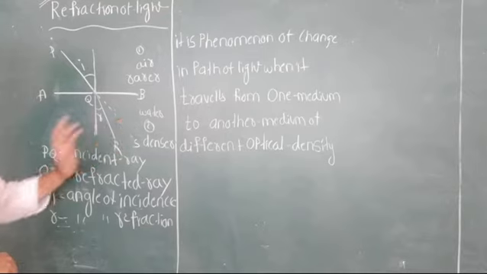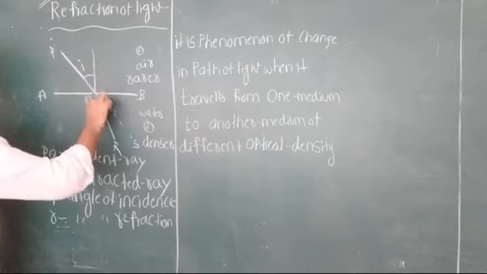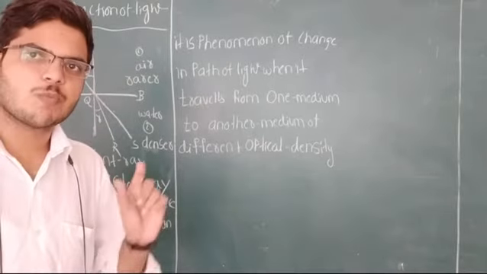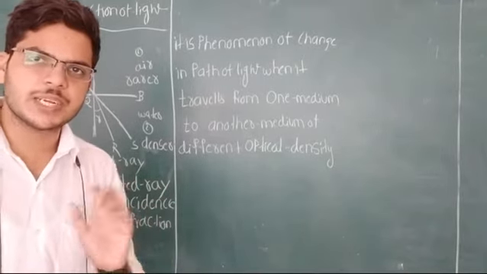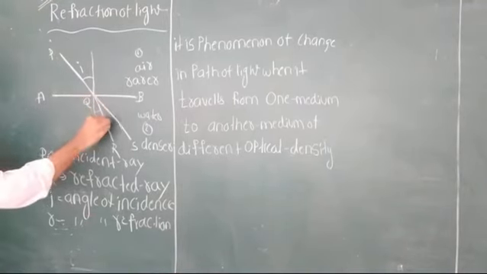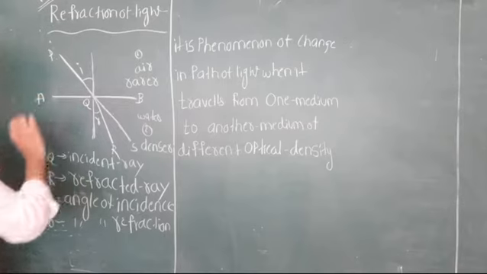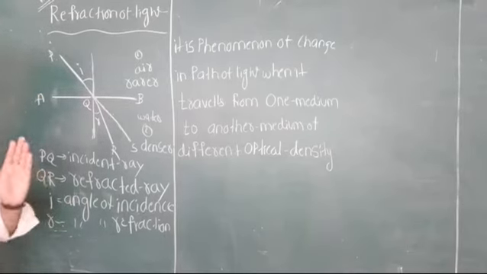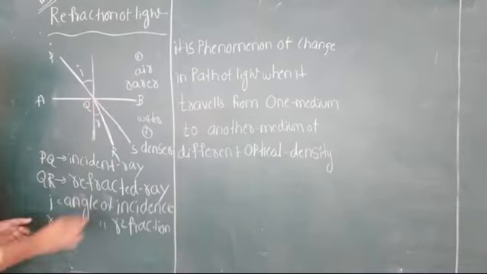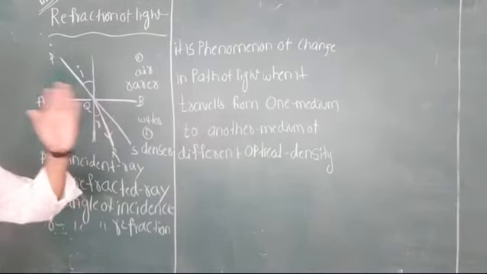But if the second medium is the same as the first medium, it will go like this. PQS is the ray of light if both media are the same. Due to the change in the medium, what will happen? This ray will go like this, Q to R. If the media are the same, it goes from Q to S. Due to the change in optical density, it travels along the path QR. Therefore, QR is called the refracted ray. So there is some refraction taking place.